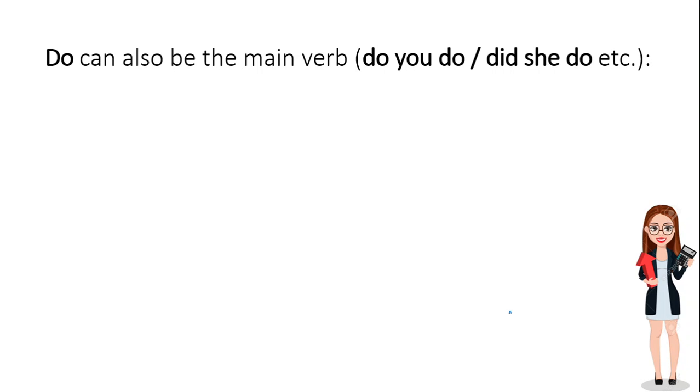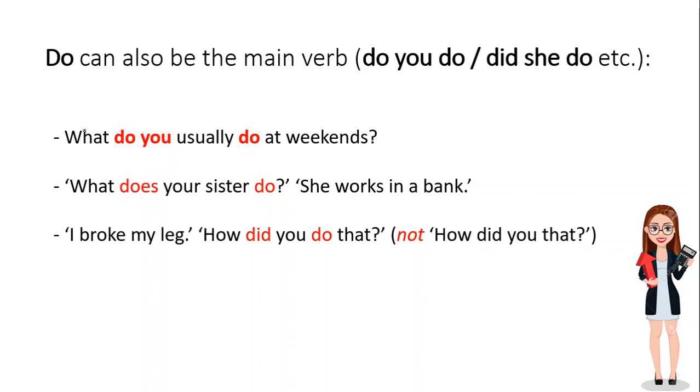Next, please remember that do can also be the main verb of the sentence. For example, do you do something? Did you do something? What do you usually do at the weekends?